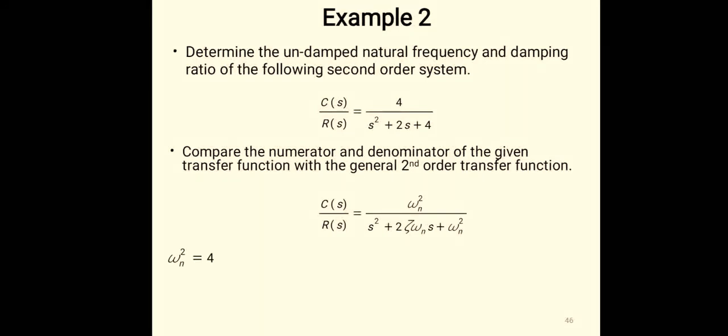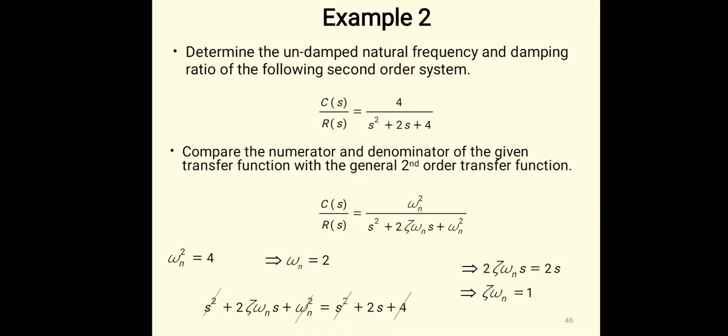Omega n square becomes 4 after comparison. 2 zeta omega n s is equal to 2s here, so we'll get the value of zeta, and that is zeta omega n equal to 1, but omega n is already 2, so zeta becomes 0.5. In this way we can find out the damping factor and the natural frequency.